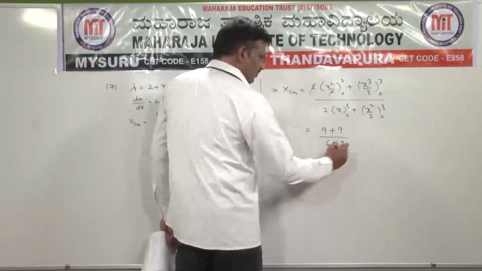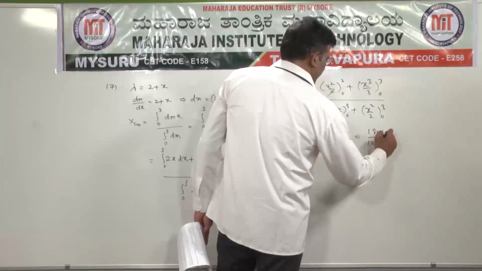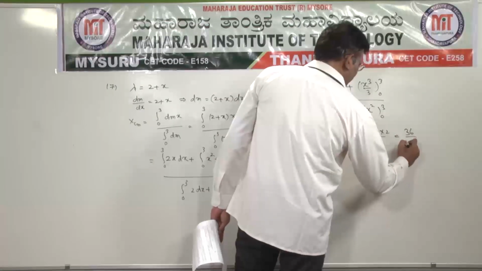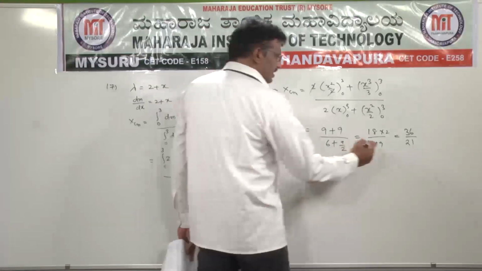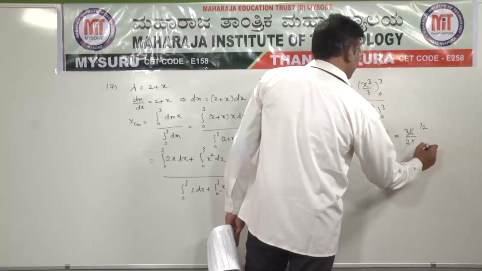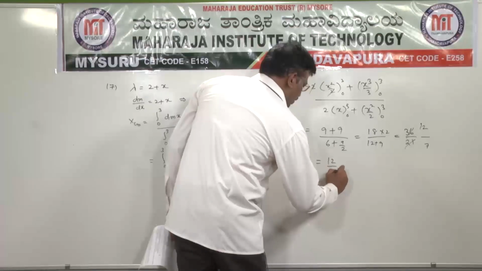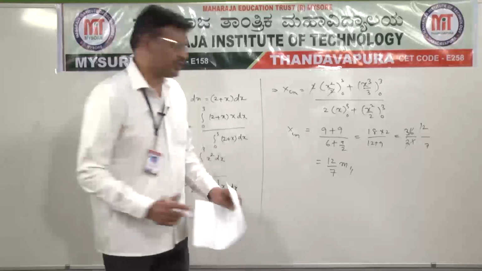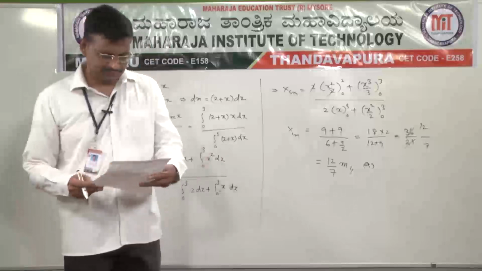That is equal to 18 divided by 12 plus 9 by 2, which is 18 divided by 21 by 2. The 2 goes to the numerator, so that is equal to 36 divided by 21, which can be written as 12 by 7. So xcm is equal to 12 by 7 meters, that is option A. Option A is the right option.